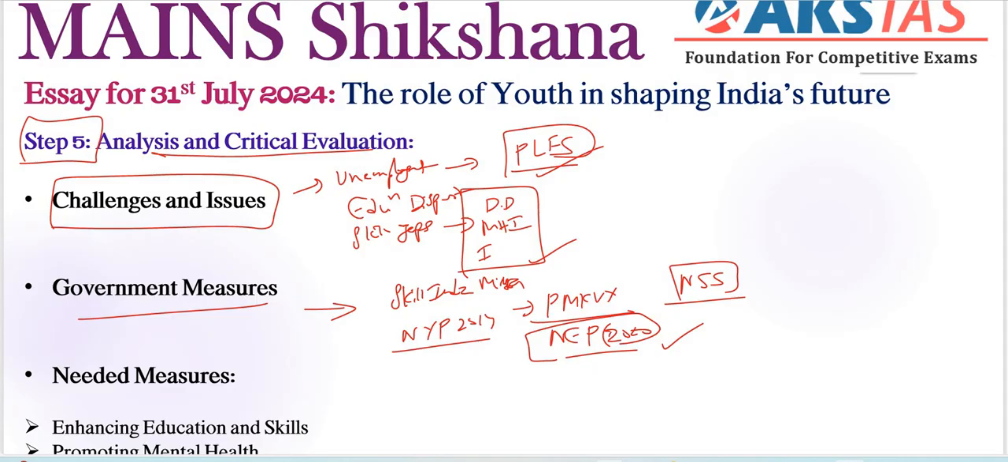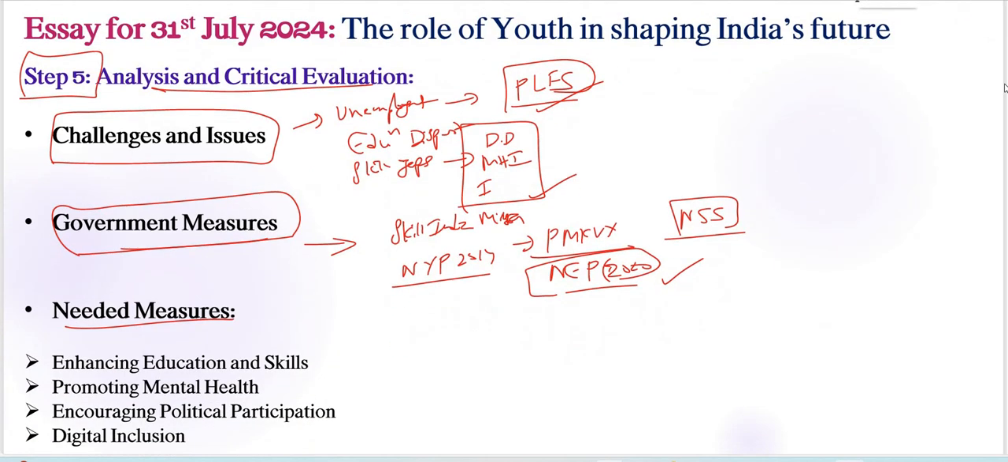National Service Scheme, NSS. We need to include these types of important measures taken by the government till now. And also finally, we need to provide some needed measures. What needs to be done? We have already taken some measures, but we are still facing some problems related to unemployment, educational disparity, skill gaps, etc. What needs to be done? We have to provide some measures or solutions to the problems, right?